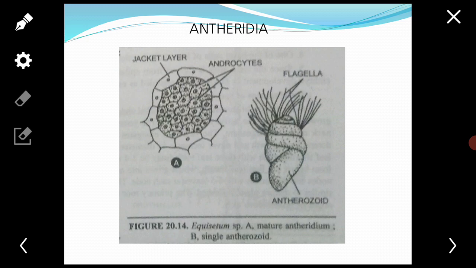The antheridia are marked by the presence of orange-red pigment developed in the chloroplasts of the antheridial jacket cells. They are produced in acropetal succession in both smaller and larger prothalli. Usually, 2 types of antheridia are produced in Equisetum: one, the embedded type, and second, the projecting type.